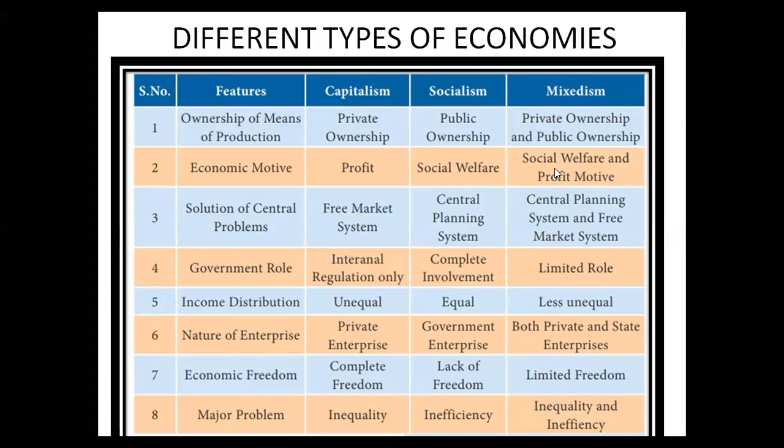ठीक. अच्छा, tell me how the problems of the capitalist economy will be solved. In the capitalist economy all the problems are solved by market forces of demand and supply, क्योंकि वो private है, demand और supply के basis पे. Socialism में government will be solving all the problems. How will government be solving? Government will make one central planning system, and that planning system will take care of all the problems in the socialist economy. But mixed में both. Some things will be solved by the central planning system, and other things may be solved by just demand and supply only.